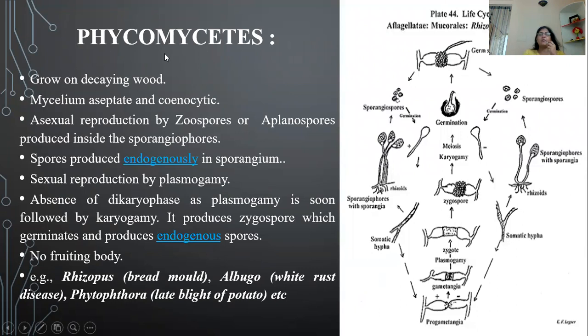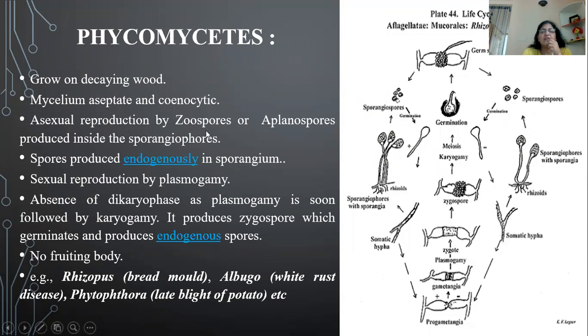Phycomycetes are mostly saprophytic and they are found growing on decaying logs or wood. Phycomycetes are known for their aseptate and coenocytic mycelium. This is the only class of fungi in which aseptate and coenocytic mycelium is found.